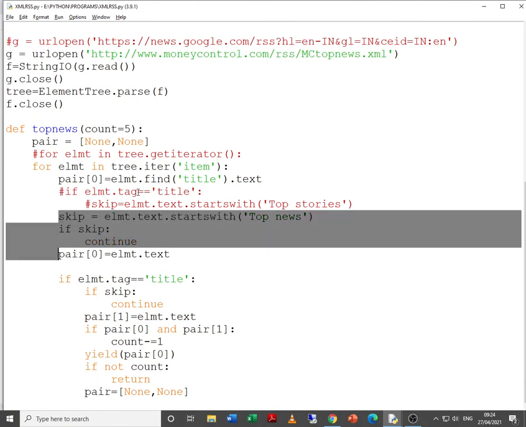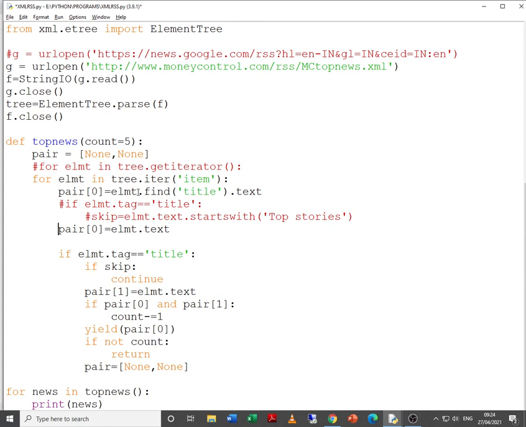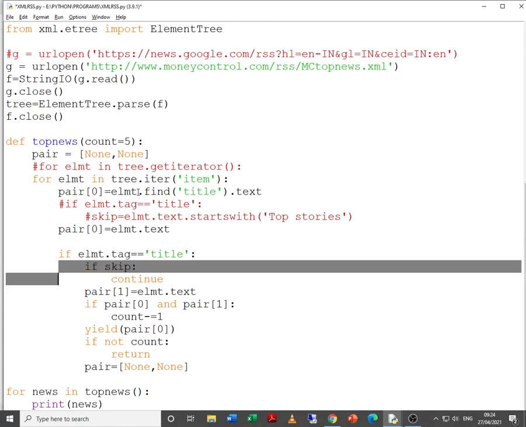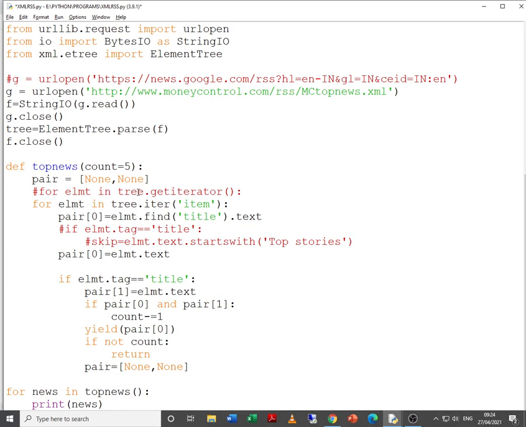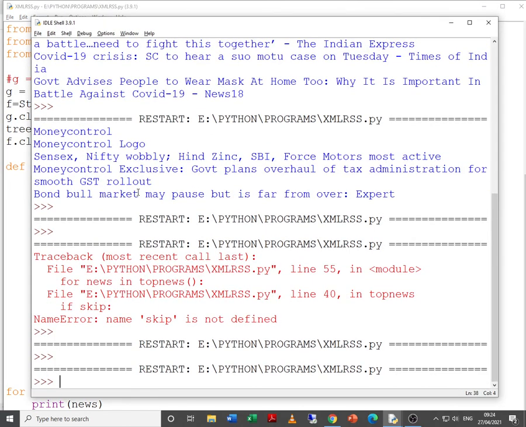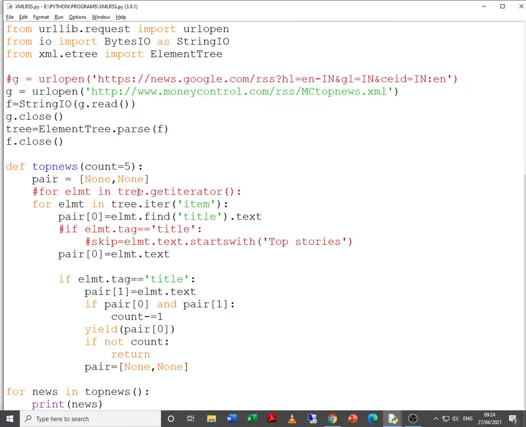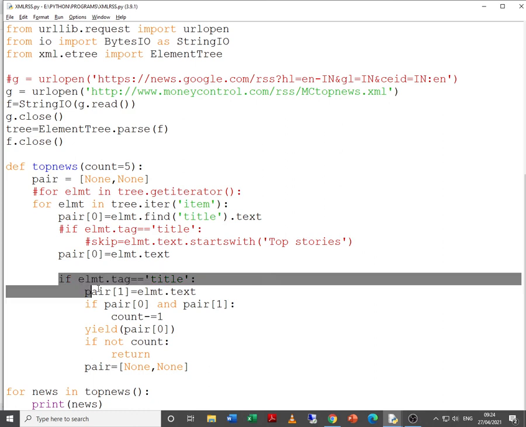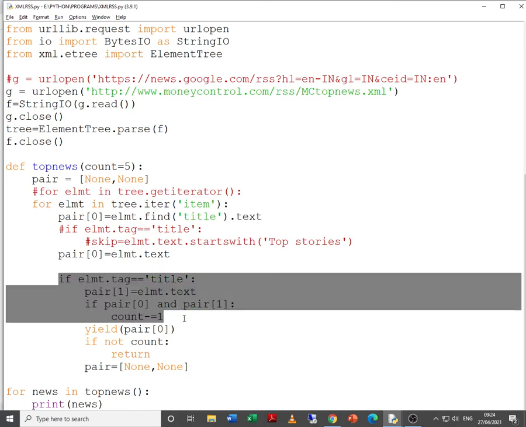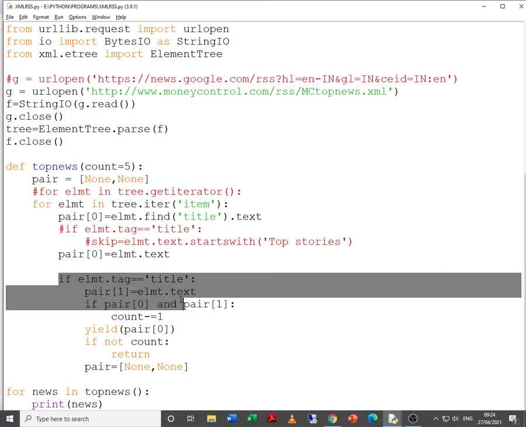So now there is still some mistake as far as the code is concerned. Pair 0 is equal to, let me. So basically, you will have to make some changes.